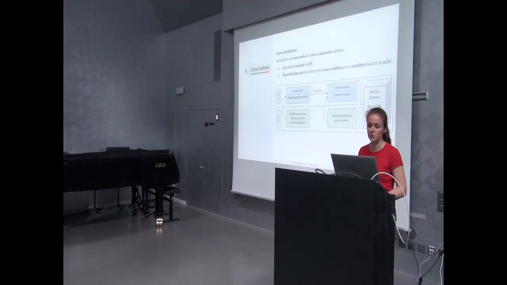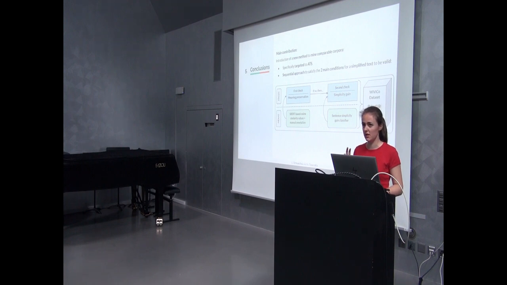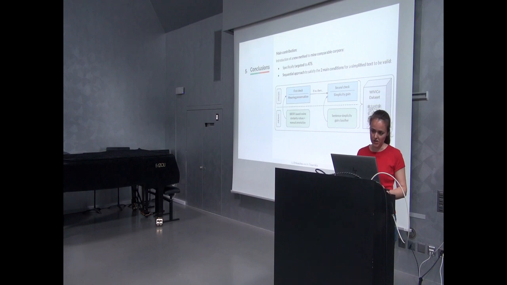Lucía for a few final thoughts. Yes. So with this work, we conceived a method to mine comparable corpora to extract relevant parallel sentences for ATS. And the idea behind this 2-step filtering process, as we said, is to sequentially address the 2 main conditions for a simplified sentence to be considered valid, which is first the preservation of original meaning that we checked with the use of SBERT cosine similarities and a manual annotation, and then simplicity gain with respect to the reference that we treated with a sentence complexity classifier.